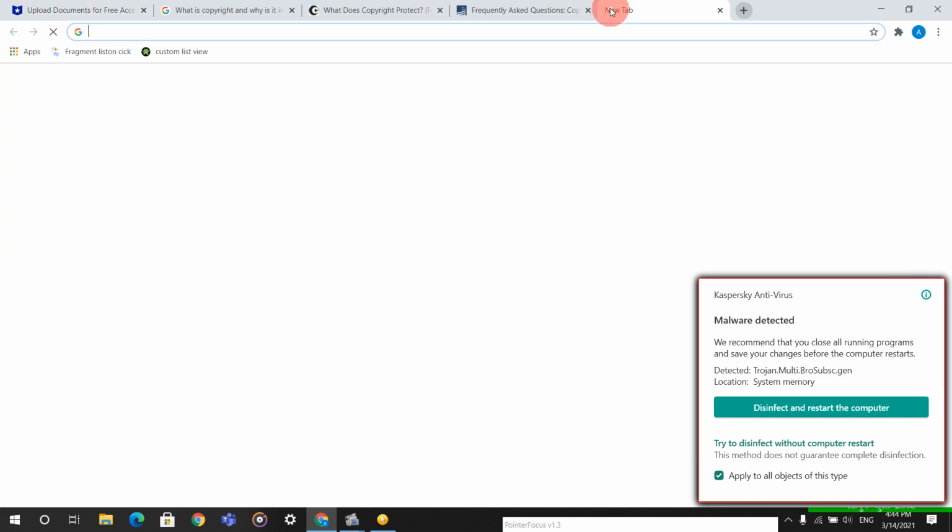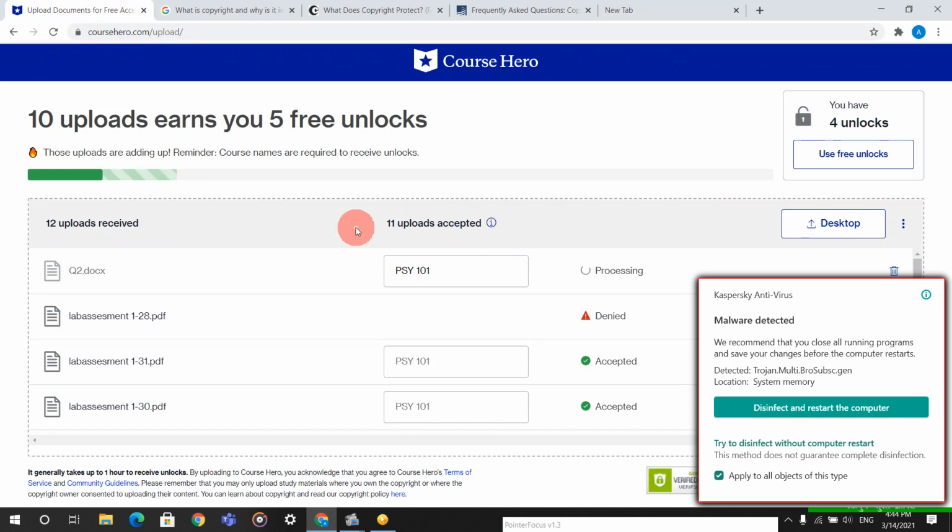And how to unlock, after getting this unlock you can go to my description box guys. The video will be much longer. In my description box I have shown you how to search your question in Google, and how to find out whether that question is from Course Hero or not. You can just click over there from my description box. This is for solving the queries and problems you are facing.